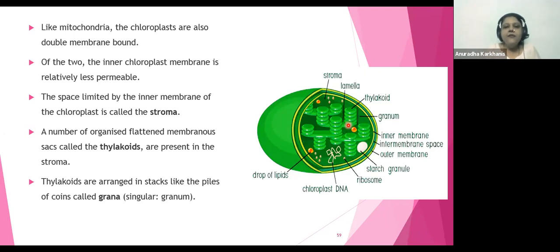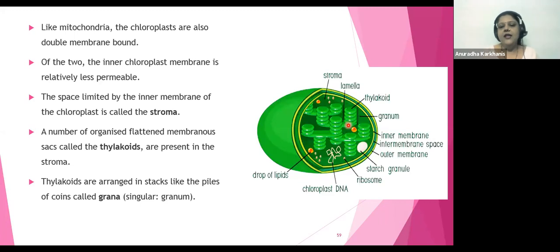So stroma lamellae will be present between two stacks of grana, and grana lamellae will be present within that own grana ka stack, thylakoid ka stack. Okay, fine. So sometimes this is not understood correctly and you make a blunder. So I hope all of you have got this very nicely.